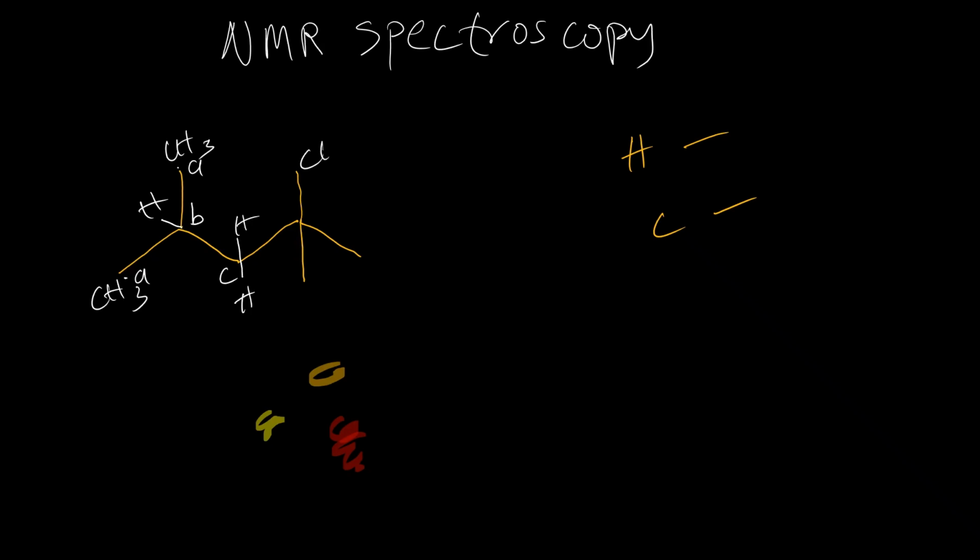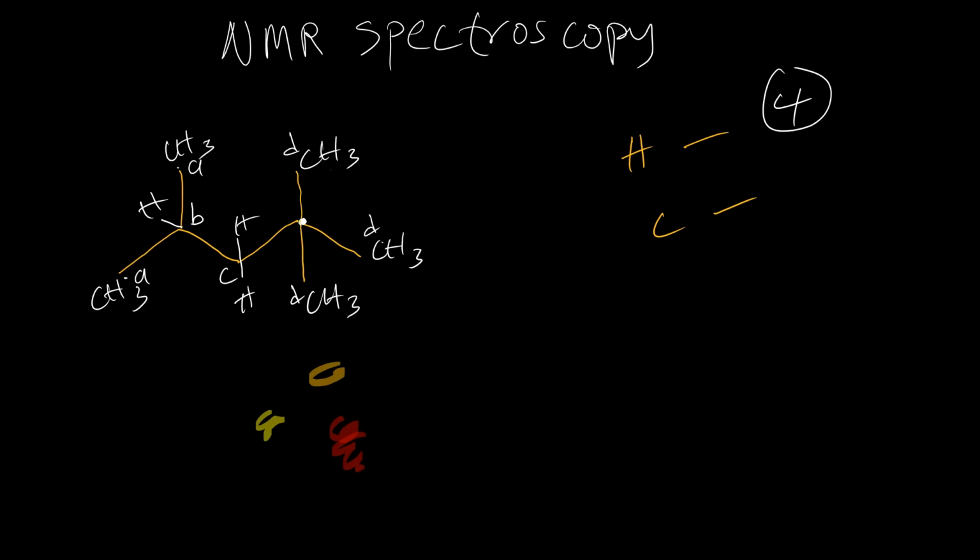Here we have CH3, CH3, and CH3. They are all attached to this center carbon, which means they are in the same chemical environment. So we're going to call them signal D, D, D, and D as well. In total, how many proton signals would this structure give? We have A, B, C, D. That is a total of 4 signals.